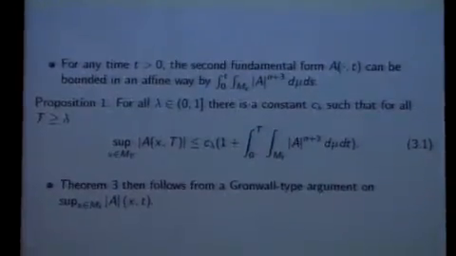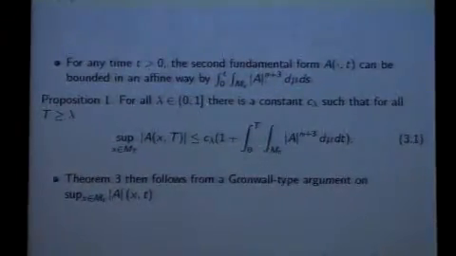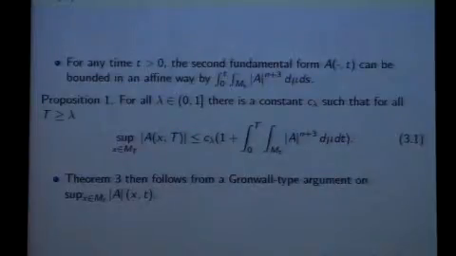If I take any lambda in the interval from 0 to 1, then I can find a constant C_lambda. And the important thing is that the constant C_lambda just depends on lambda and the space dimension n. It doesn't depend on any other structure or any initial data. Then, if I take any time capital T which is greater than lambda, I can bound the maximum of the second fundamental form of the manifold M_T by this quantity. Then our result will just follow from the Gronwall argument for the maximum of the second fundamental form.